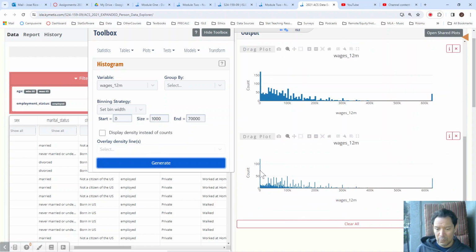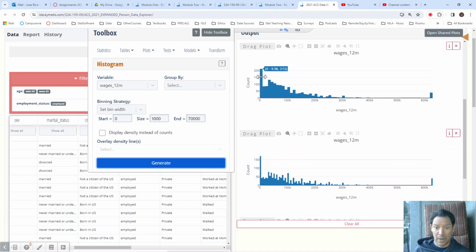So a lot of people are reporting zeros, which is surprising at first. You're like, well, how could they be employed and making no money? But based on how the ACS runs their data and how they ask this question, I could see that this could happen. So they probably have not been working that long this year, or they just got back to being at work. Maybe they had retired, went back to work. Who knows?